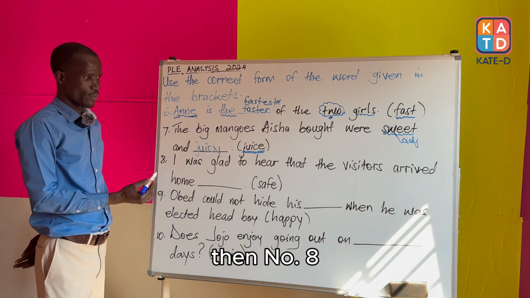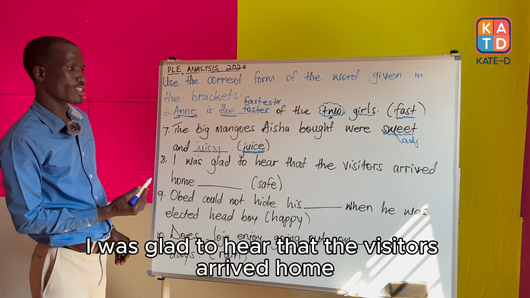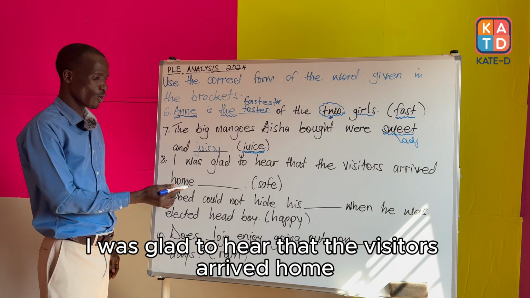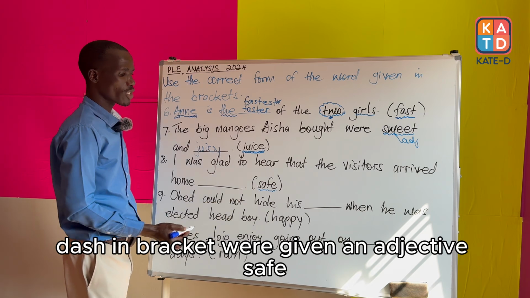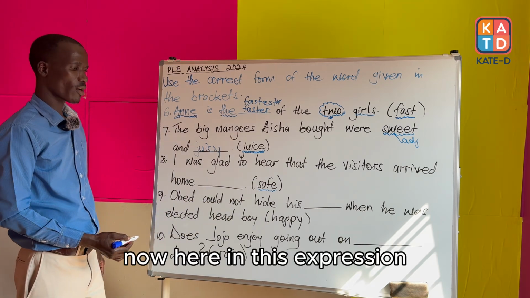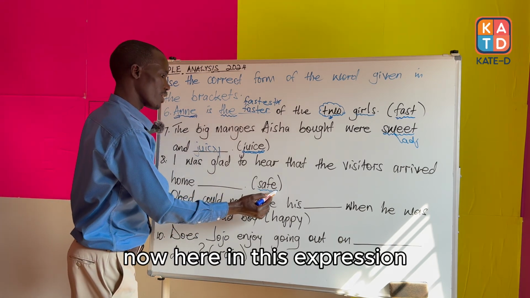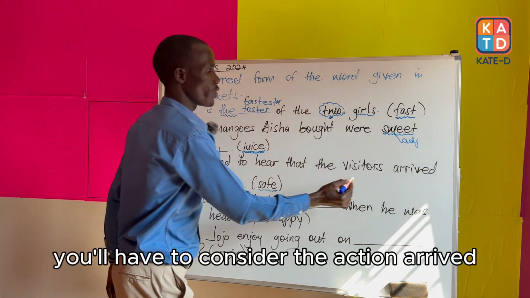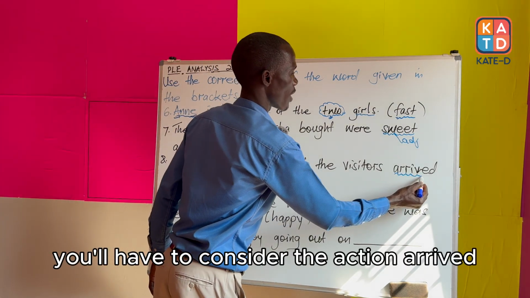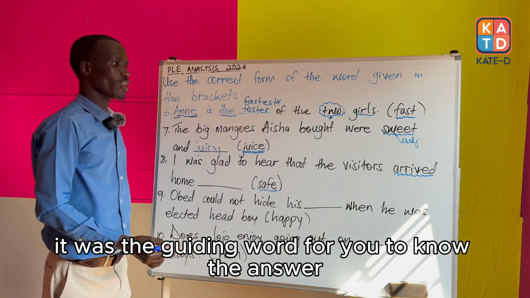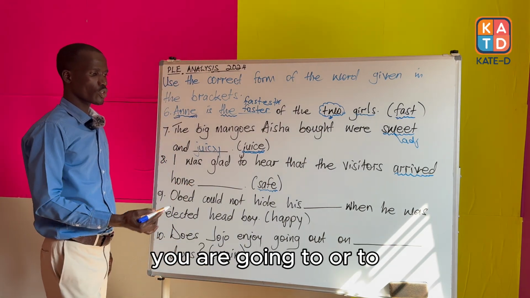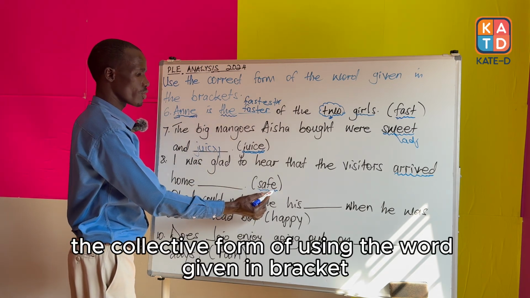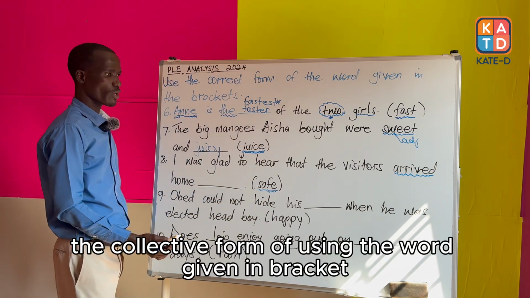Then number 8, I was glad to hear that the visitors arrived home dash. In bracket we were given an adjective safe. Now, here in this expression, you have to consider the action arrived. It was the guiding word for you to know the answer, or to know the collective form of using the word given in bracket.